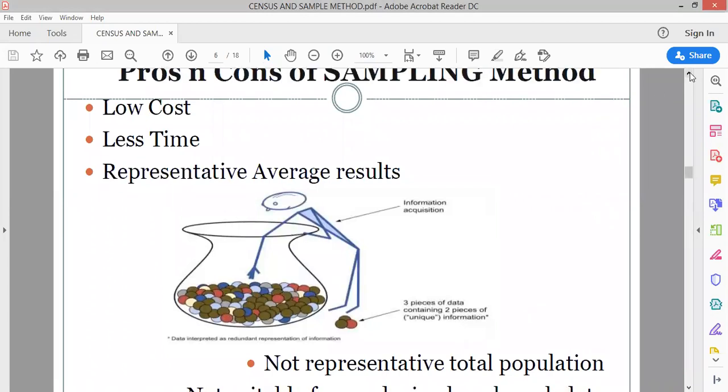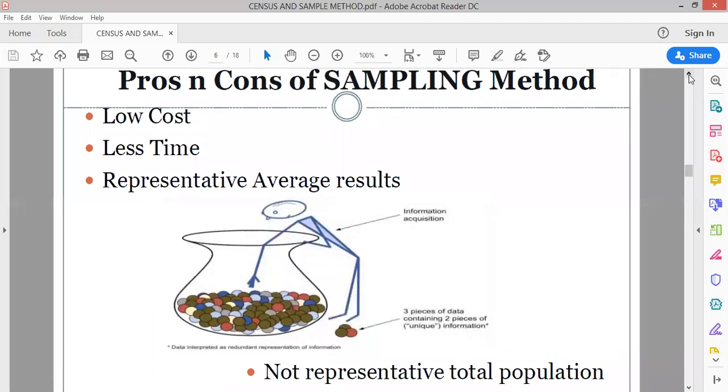Okay. Now pros and cons of sampling method. अब देखते हैं जरा सैंपल मेथड के क्या एडवांटेज और डिसएडवांटेज है. Let's talk about the sampling method advantages first. Low cost, because you are taking only some people into the consideration for study, then definitely low cost is involved. Less time consuming, because we are not taking the entire population into the study. When some sample are being taken from the study, it actually takes less time only.